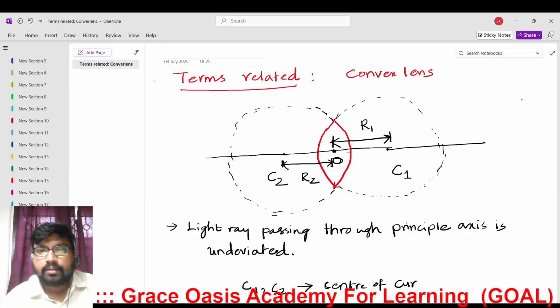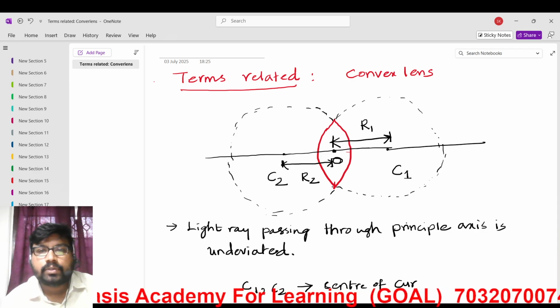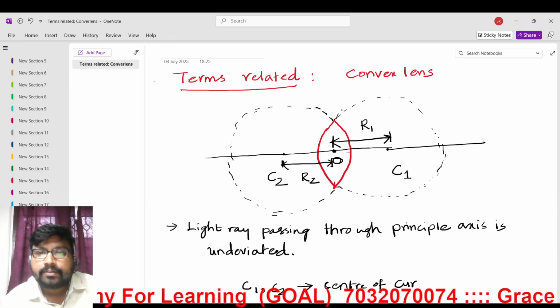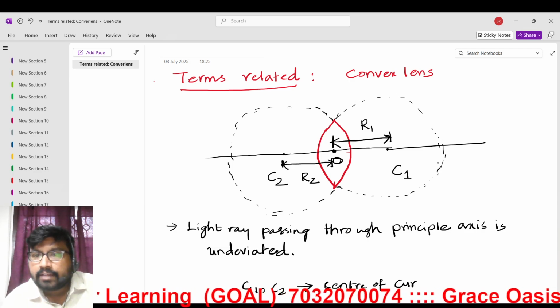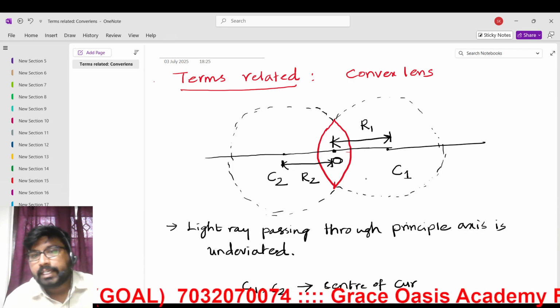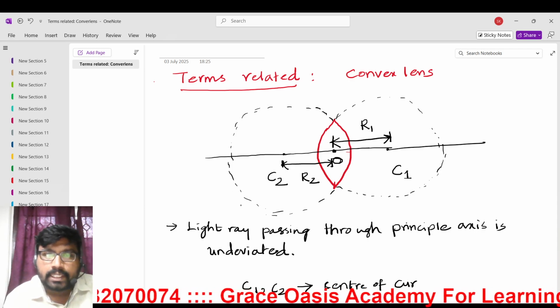Right, first of all, we need to draw a convex lens. So with respect to this curvature, we draw one reference circle to understand it better. For curvature 2, we have drawn one more circle.